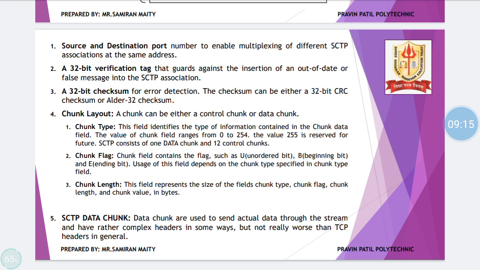A 32-bit checksum is used for error detection. I hope everyone knows what a checksum is. A chunk layout can be a control chunk or a data chunk. We have already clarified that a chunk is nothing but additional information about SCTP. It has types, it has flags, it has lengths, right? And finally, we have the SCTP data chunk. SCTP data chunks are used to send actual data through a stream and have rather complex headers in some ways, but not really worse than TCP headers in general. So the SCTP data chunk consists of actual data, and it also consists of additional information about the SCTP data.